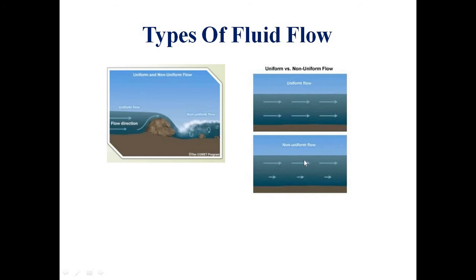Same arrowheaded lines are shown here, but in the bottom one, you can see two types of arrowhead lines. The bottom ones are shorter than the top one. That means the velocity changes with space. As the space changes, from here to here, the velocity changes. That shows non-uniform flow. The value of velocity changes from point to point, or position to position, or it is dependent on the space.